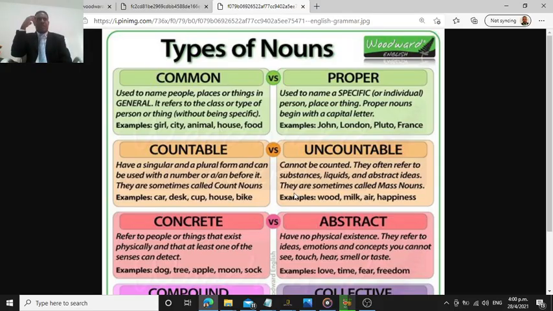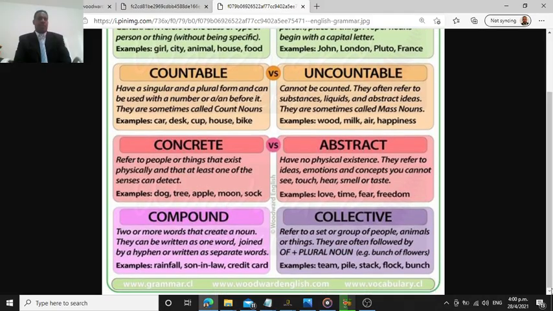Whatever you have inside your mind, I cannot really count that, all right? Just in case, they are sometimes called mass nouns. Example, wood, milk, air, happiness. Yes, maybe you are full of happiness right now because you are getting more information about English. We wish that would be true.